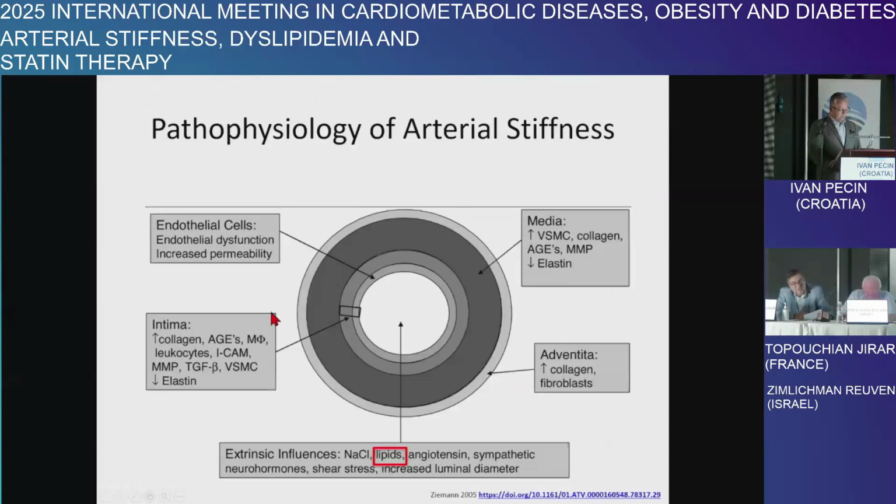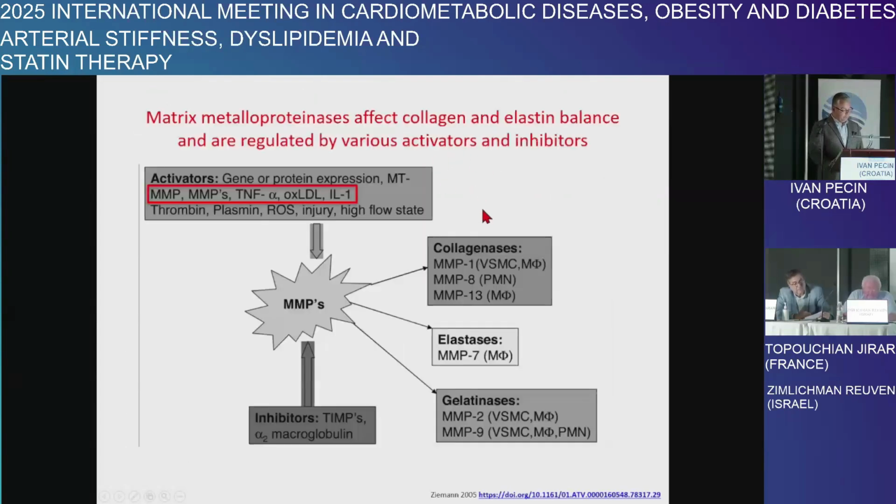So what is the pathophysiology of arterial stiffness? It's quite complex, but here you see sodium intake and also lipids. I will show you how dyslipidemia can cause arterial stiffness. To be honest, all the mechanisms that are aggravated in the process of arteriosclerosis, like activation of metalloproteinase, tumor necrosis factor alpha, oxidized LDL cholesterol, interleukin, are very similar, and the matrix metalloproteinases affect collagen and elastin balance and are regulated by various activators, as you can see here.